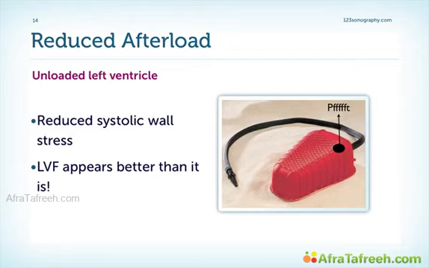A key issue in the interpretation of left ventricular function in the setting of MR is the fact that we have a reduction in afterload in such patients. To help you understand this principle better, imagine you're on the beach and you're trying to pump up one of these rafts for your kids with such a pump. Imagine you have a hole in the pump. Now the hole represents mitral regurgitation. When you apply pressure to the pump, you will have much less resistance as if you do not have such a hole. So this resembles the reduction in afterload we see in patients with mitral regurgitation. It's easy for the ventricle to contract. The ventricle is unloaded. We have a reduction in systolic wall stress, and therefore left ventricular function appears better than it is.